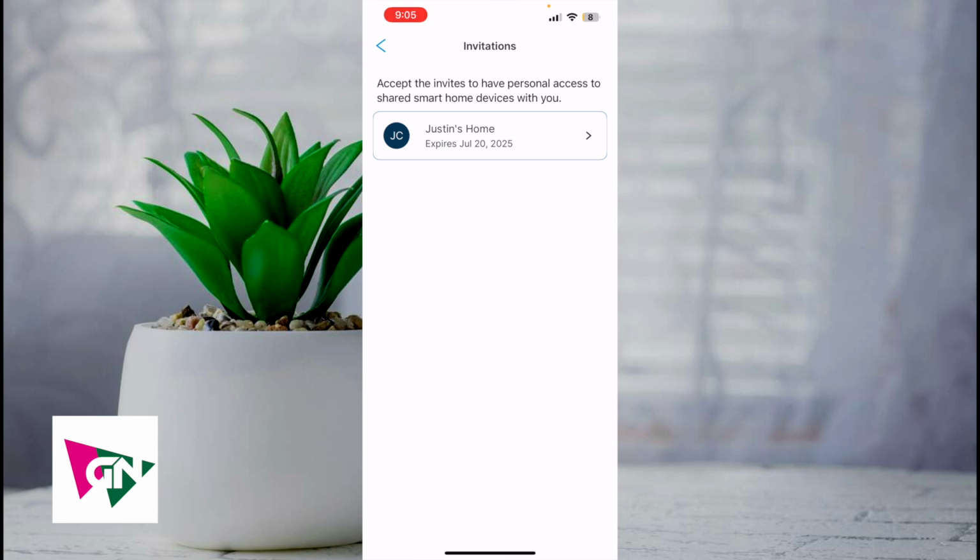And then from here, you can see that I've been invited to a home and that it is going to expire within a couple of days. So for example, let's say that someone invited you and you don't see their invitation anymore. Most likely, they either didn't invite the correct email or the invite might have been expired.